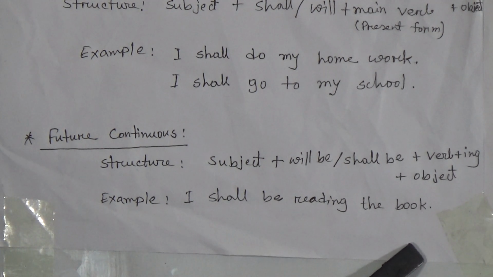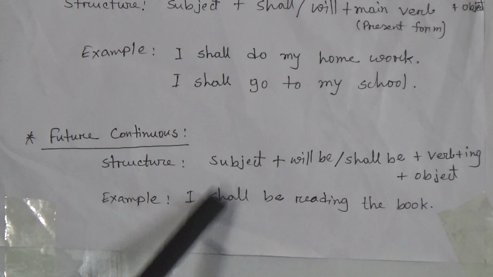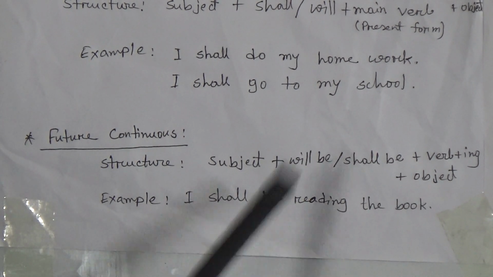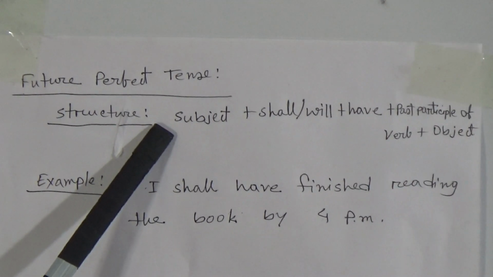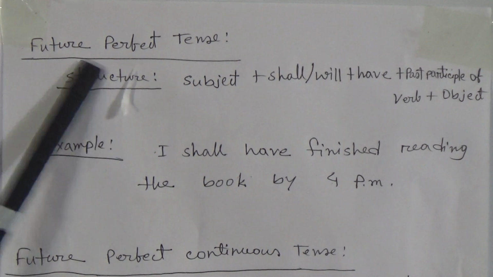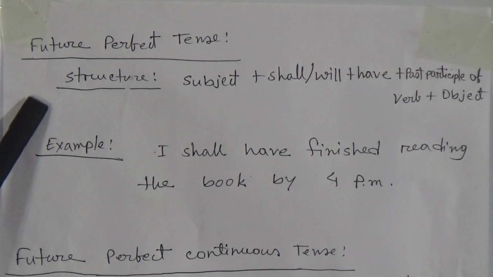So dear students, what we have learned from this definition is that the future continuous tense refers to an action which will be in progress at some time in the future. Now I am going to say about future perfect tense. Look here, about the definition of future perfect tense.